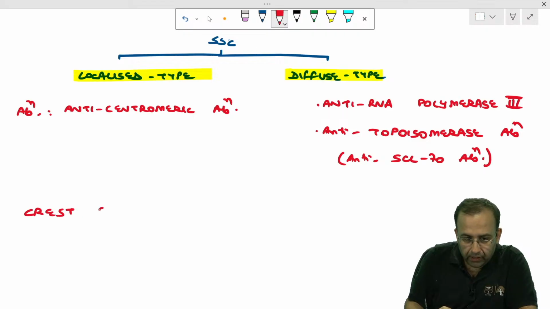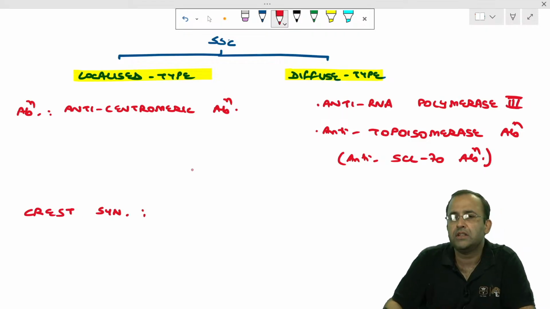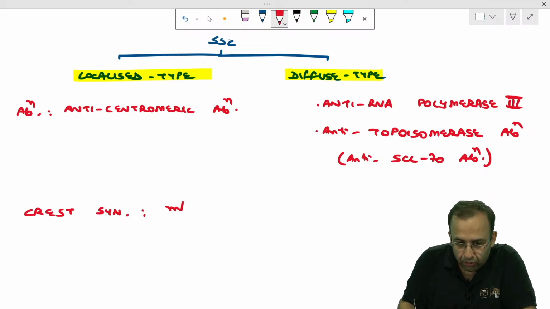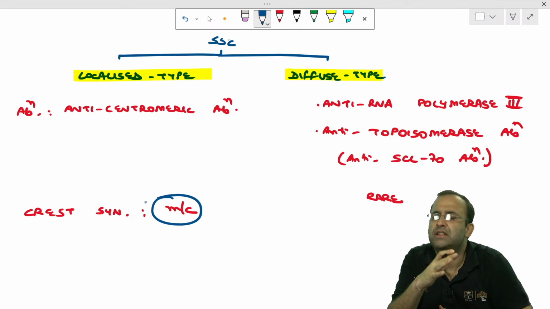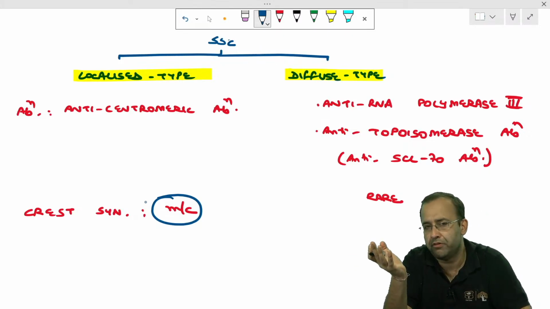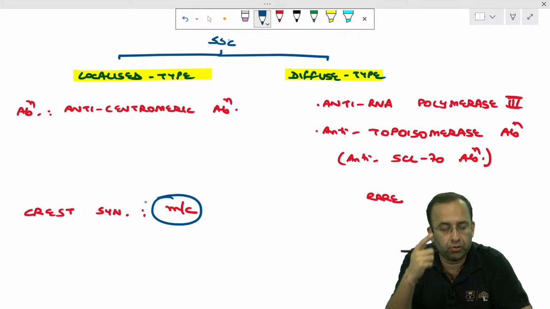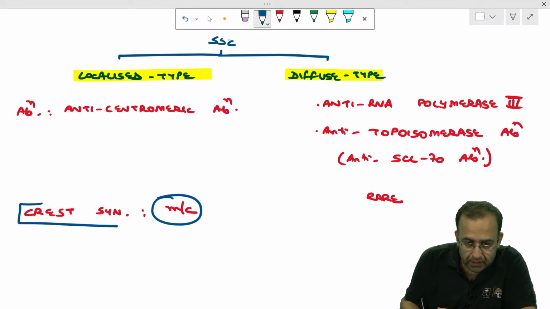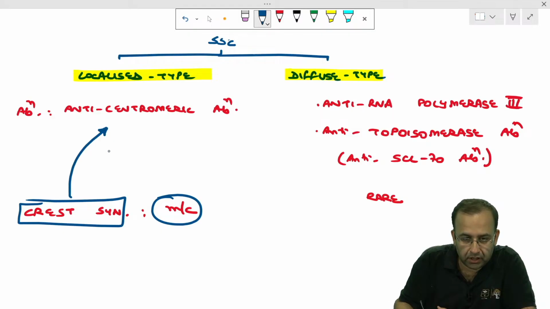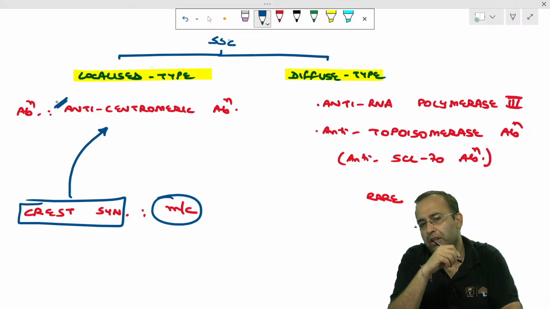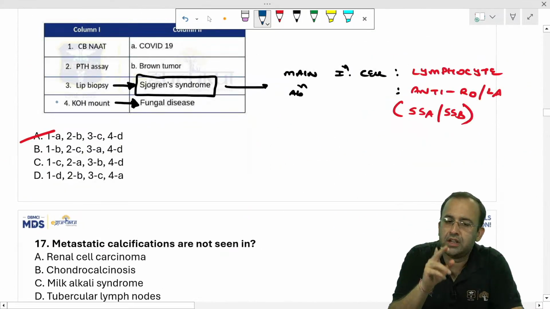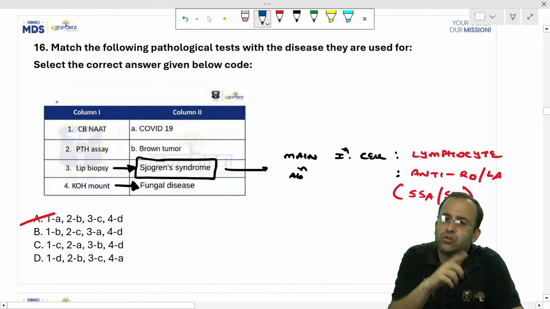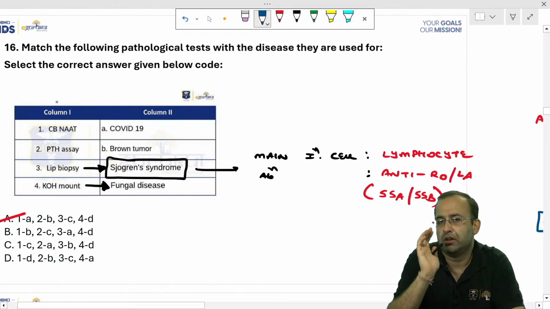CREST syndrome is associated with localized or diffuse type? It is more common in localized, rare in diffuse. I know CREST syndrome: calcinosis cutis, Raynaud's phenomenon, esophageal dysmotility. We think that so many things are happening, it would be with diffuse. But no, CREST syndrome is more common with localized type. So this question is also asked as the antibody associated with CREST syndrome: anti-centromeric antibody. Again, important. So Sjogren's syndrome, anti-Rho/LA antibody, versus systemic sclerosis, localized versus diffuse, you know the antibody associated.